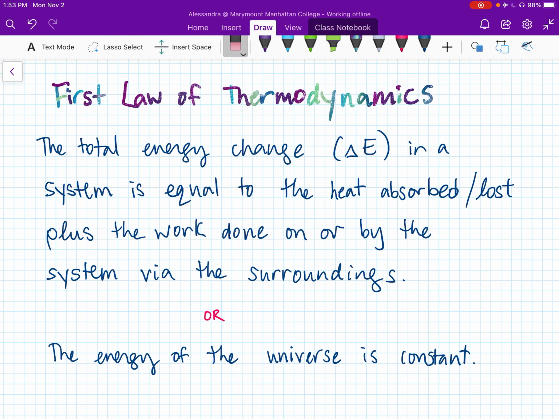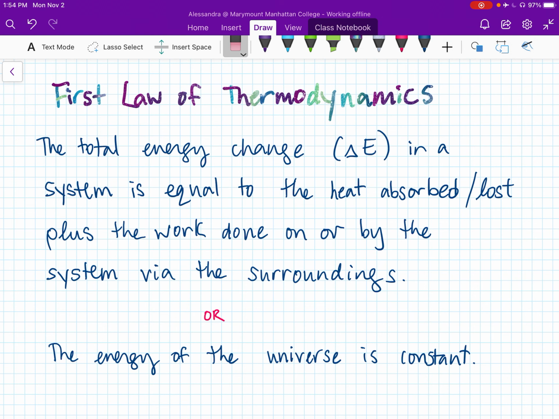plus or the heat absorbed or lost by the system, plus the work done on or by the system via the surroundings. Oh, what a lot of prepositions, right? So the heat absorbed by the system or lost from the system, plus the work that is done on it or by it via the surroundings. All right, so we are going to have to try to think about what that means for a little while here, and that's what this lecture is going to be about.